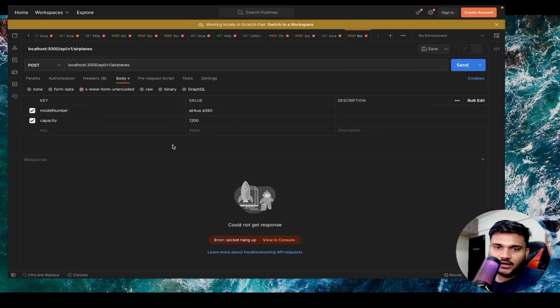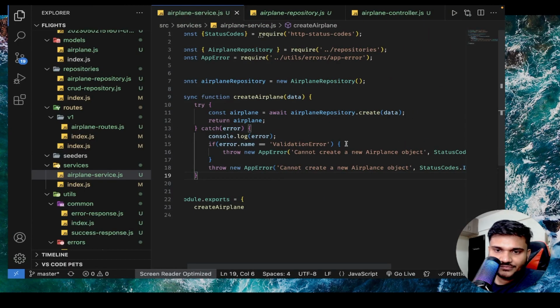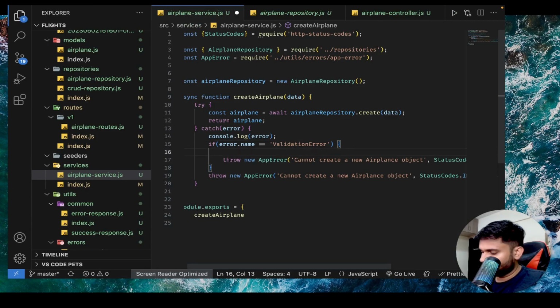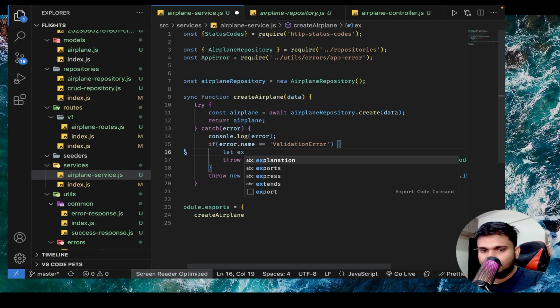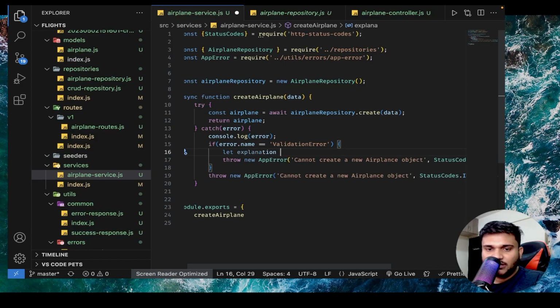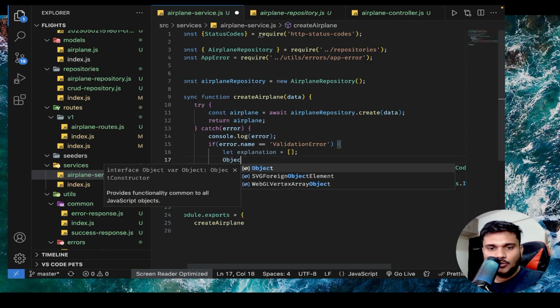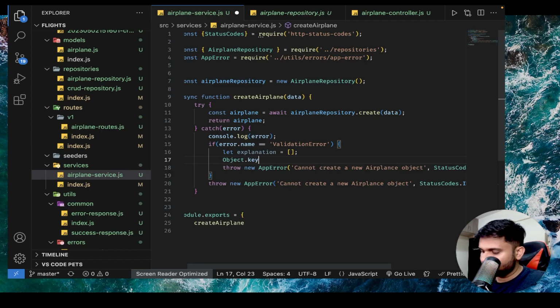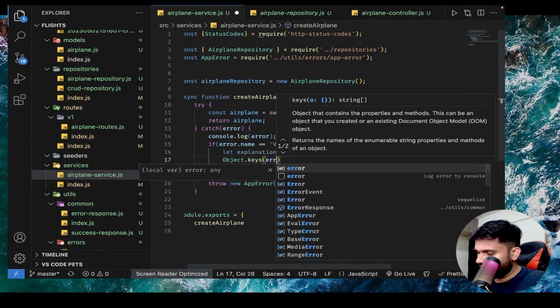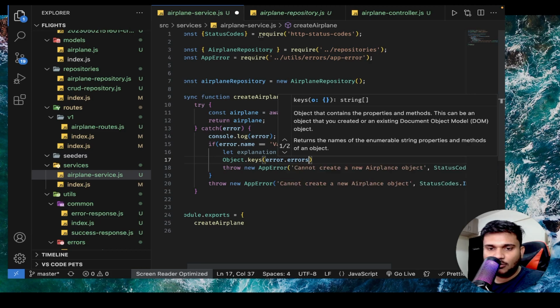So what I can do is, if we got a validation error, then I can say let explanation be an array. And we will say Object.keys on error.errors property.